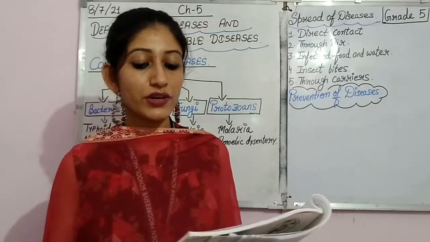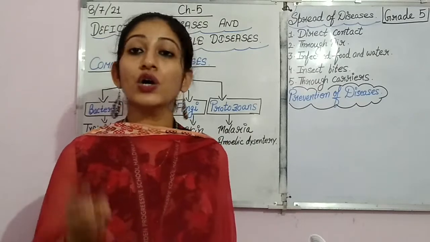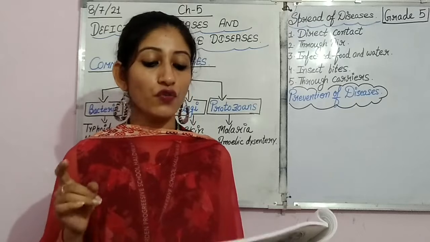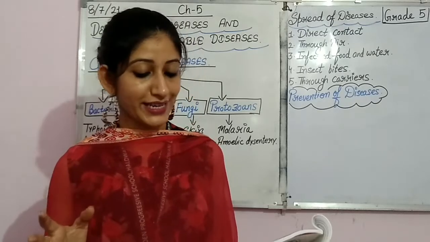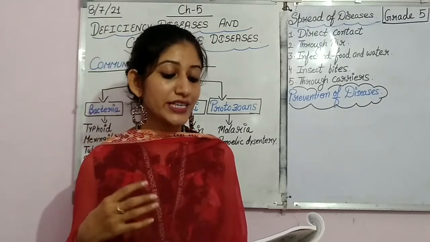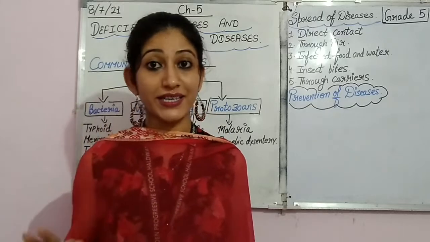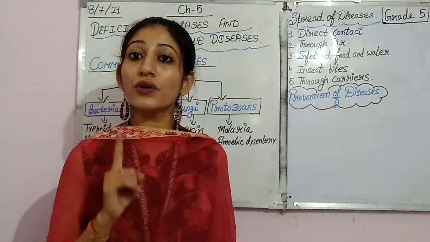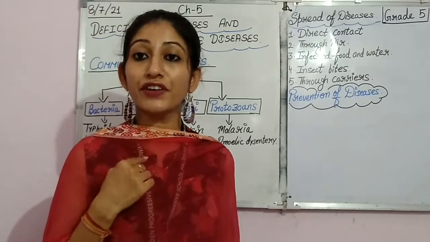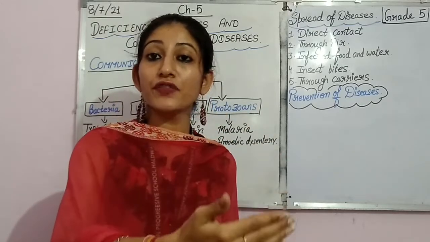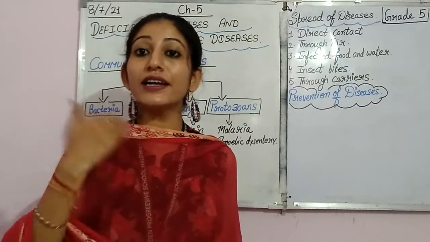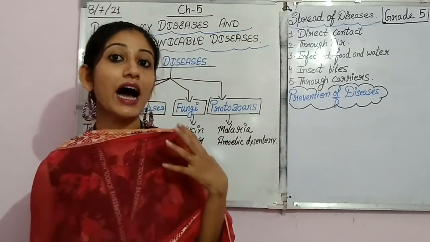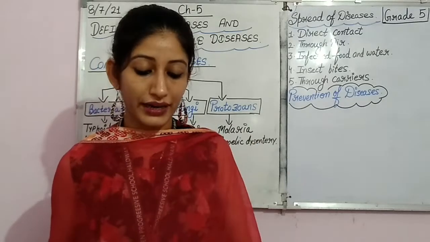The common diseases caused by direct contact are common cold, smallpox, chickenpox, measles, whooping cough, ringworm, etc. Contact diseases generally spread rapidly in crowded places. As you can see this time, COVID-19 or corona is also a contact disease. If any person is suffering from COVID and you come in contact with that person by mistake, then suddenly you will get infected. So this is how a disease is spread through direct contact.